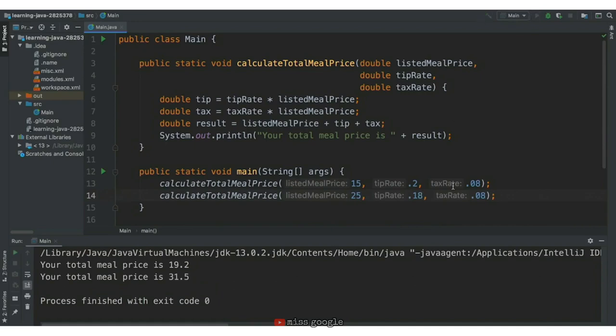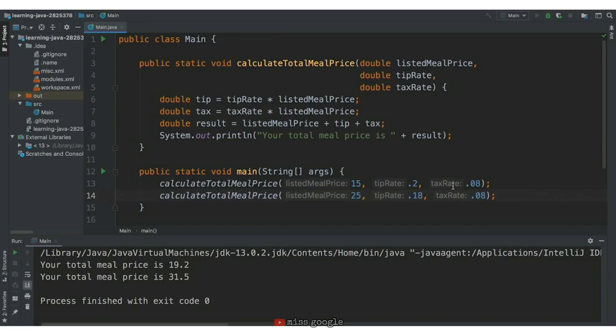And the second output says the meal price is $31.5. Changing the inputs to our calculateTotalMealPrice function affected the outputs. This is the first time we've used a function with different input values. In the next lesson, we'll continue to make calculateTotalMealPrice more sophisticated.